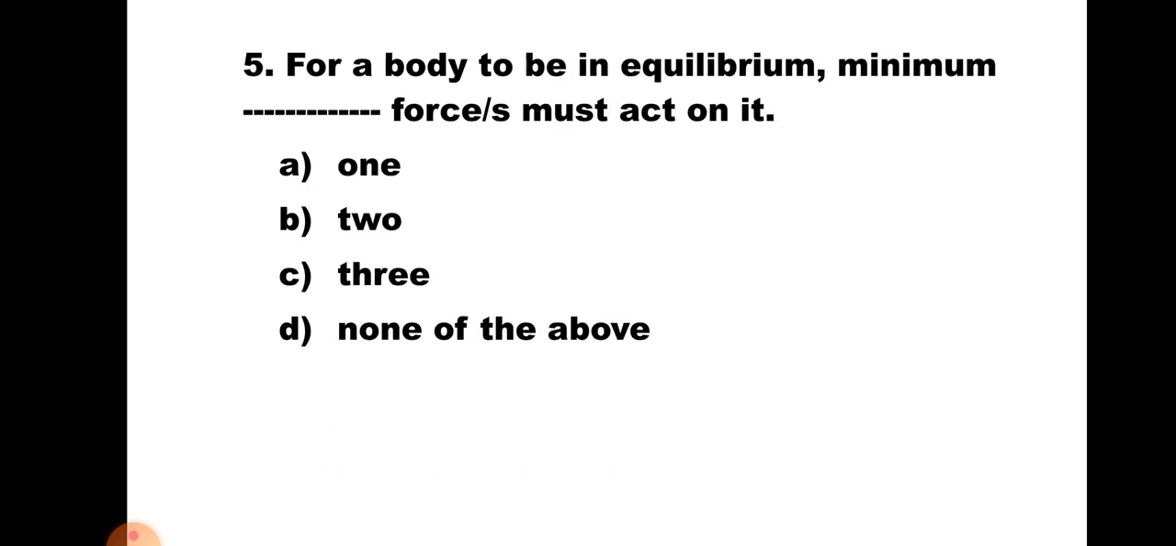Question number 5. For a body to be in equilibrium, minimum forces must act on it. A. 1, B. 2, C. 3 and D. none of the above. Now for the body to be in equilibrium, minimum 2 forces must act on it. Hence the correct answer is B. 2.